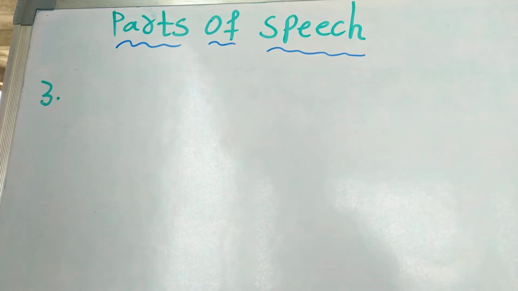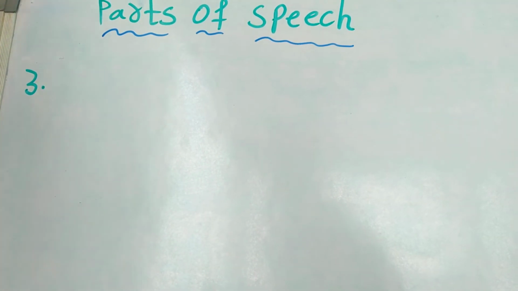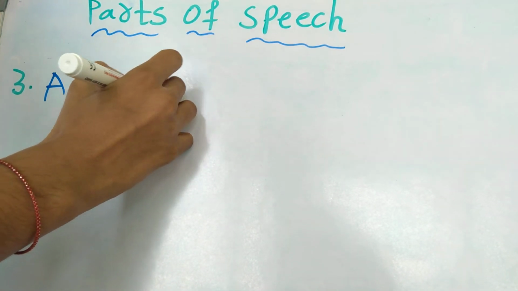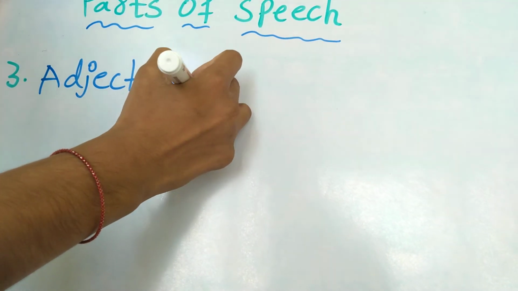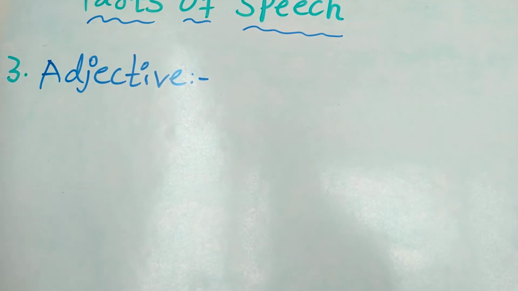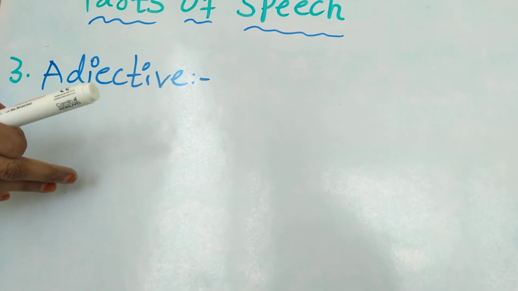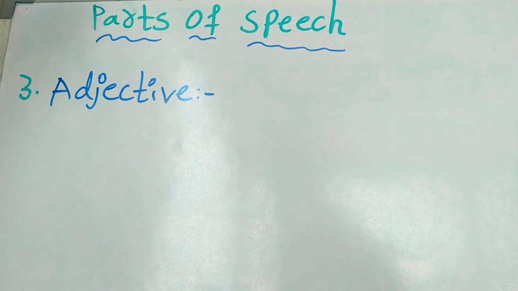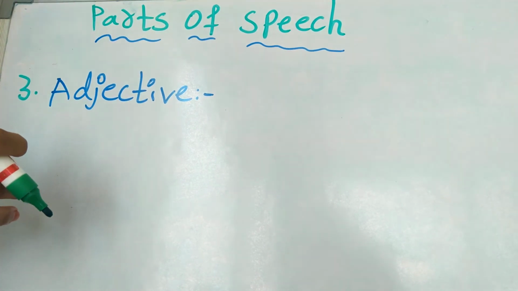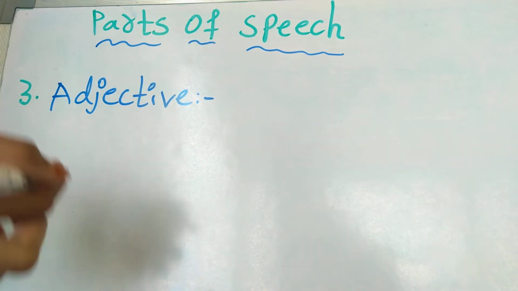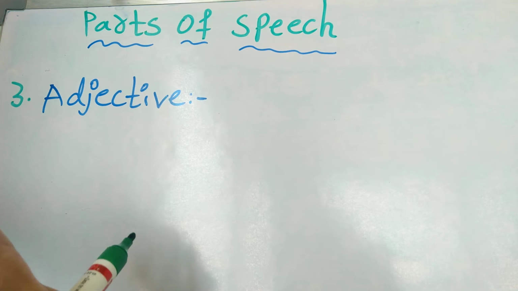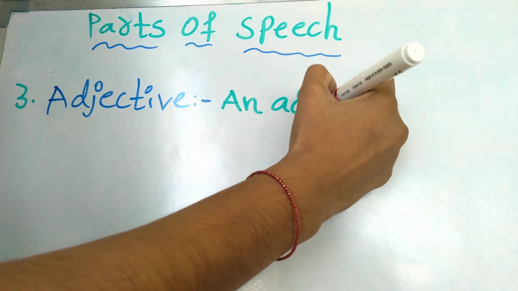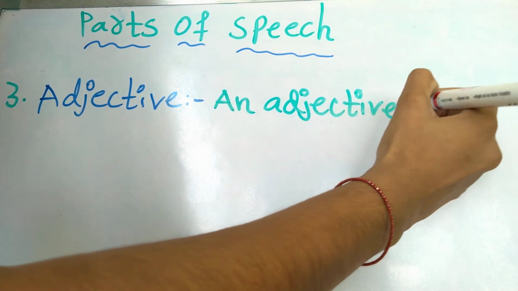Third one is adjective. There are types of nouns, which I will post in the next video. So what is an adjective?